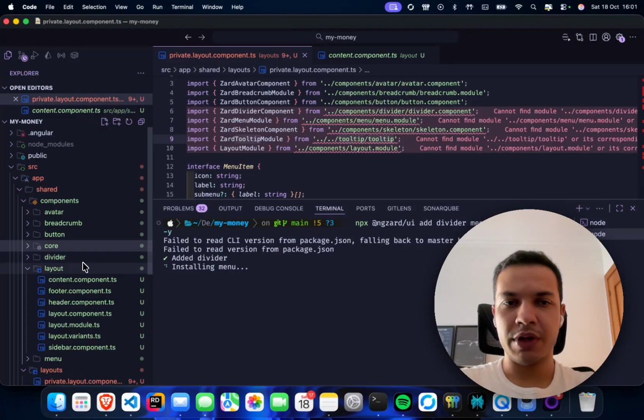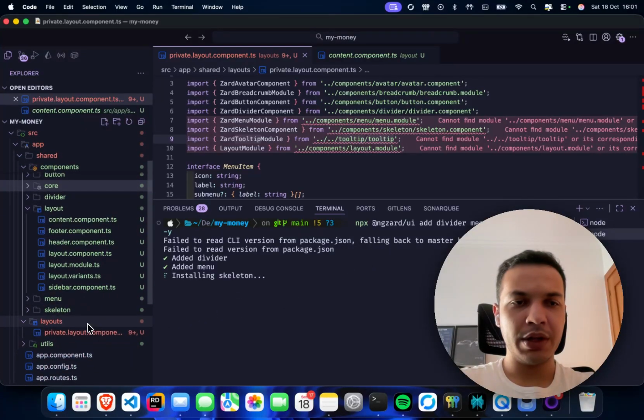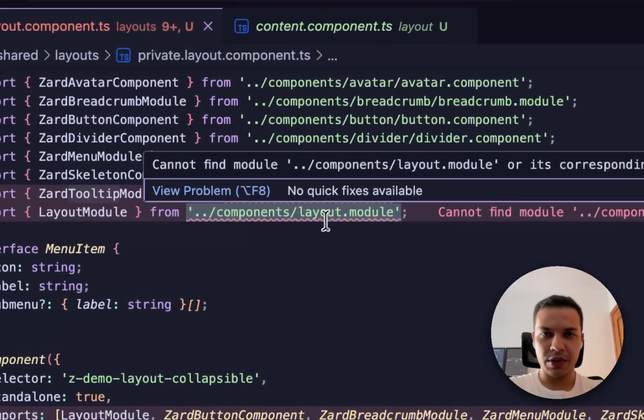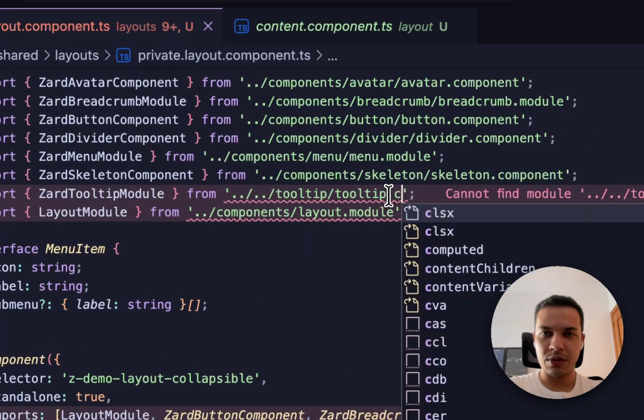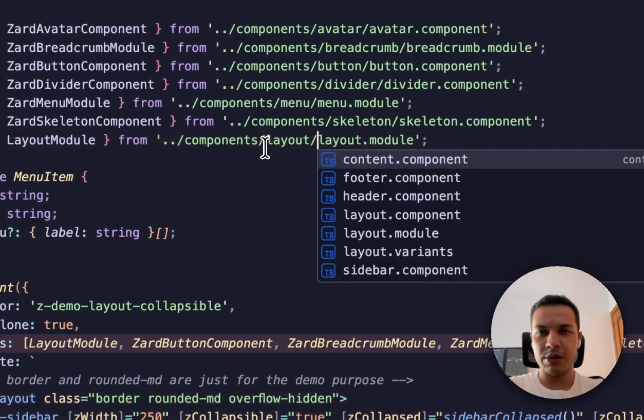It's adding here the divider, seems to be fine. We have a failed CLI version from package version. I'm not sure what this means. We will add all the missing components now. Okay, once the components are added, we'll just fix the references in here. So yes, this will be in the layout folder.